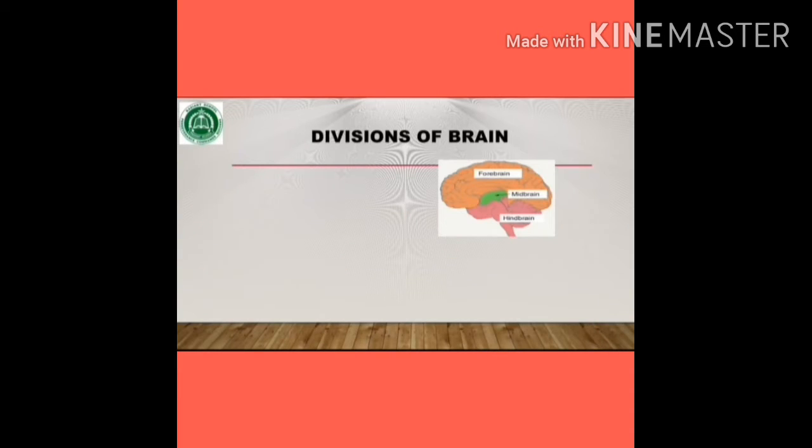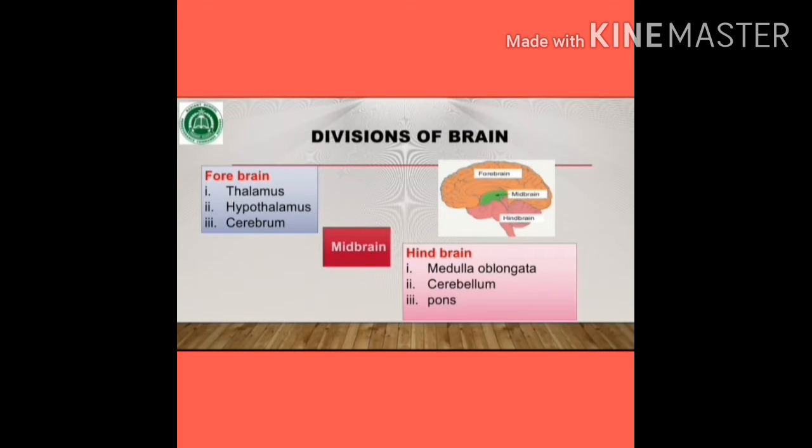There are 3 major regions in the brain as you can see in this picture. These regions are the forebrain, which is further divided into thalamus, hypothalamus and cerebrum. Next is the midbrain, and at last the hindbrain, which consists of medulla oblongata, cerebellum and pons.